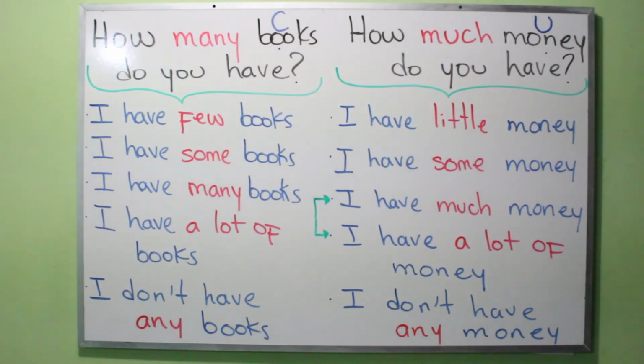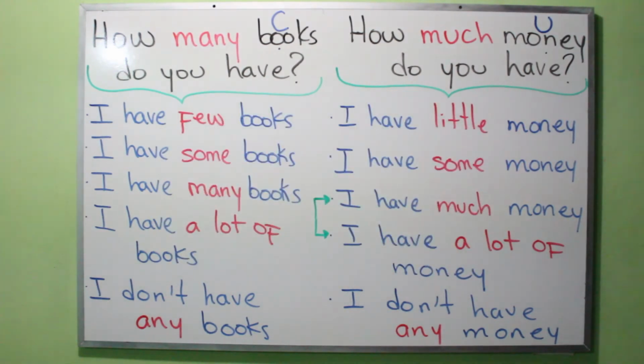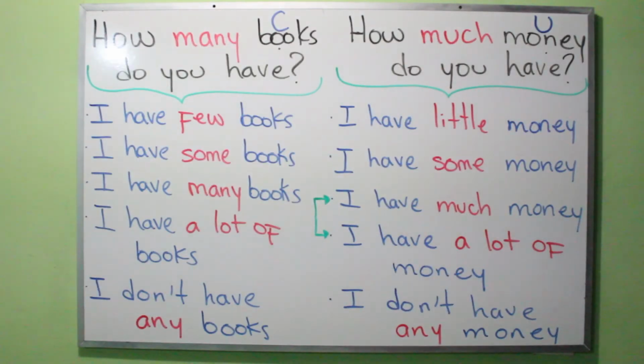Well, the possible answers are: I have little money, poco dinero. I have some money, algo de dinero. I have much money, mucho dinero. I have a lot of money, un montón de dinero. And I don't have any money, no tengo nada de dinero. Remember that any is used for negative sentences.